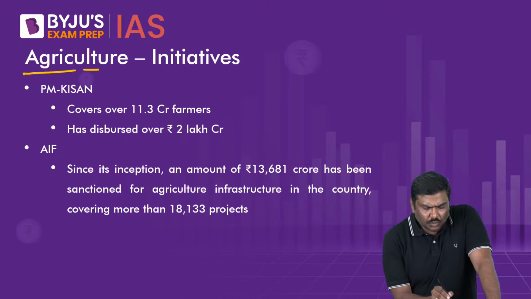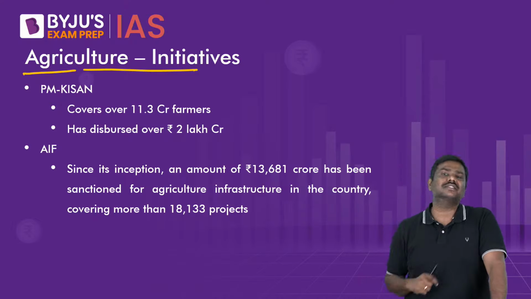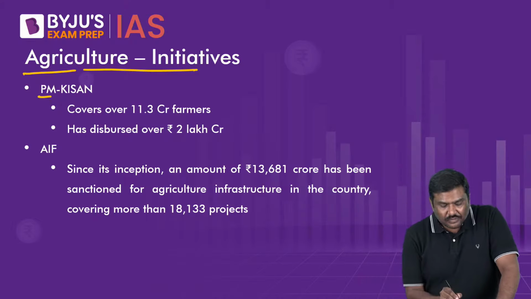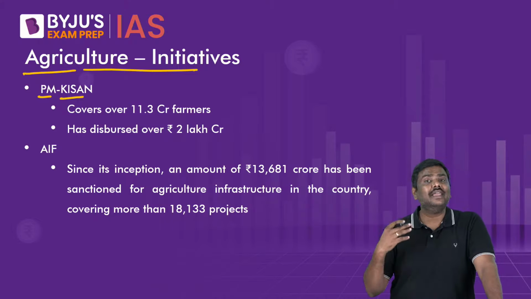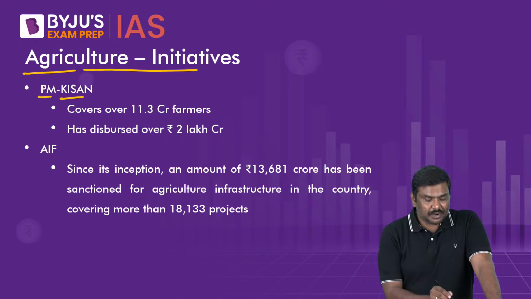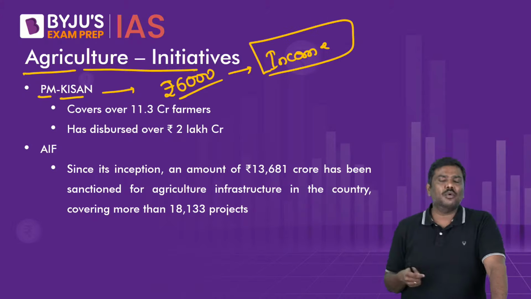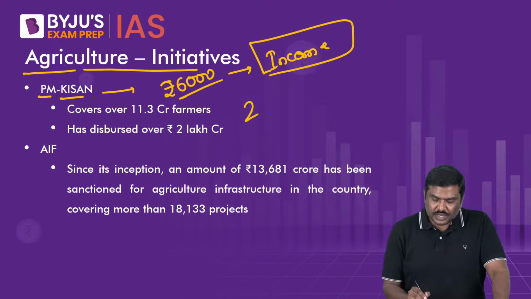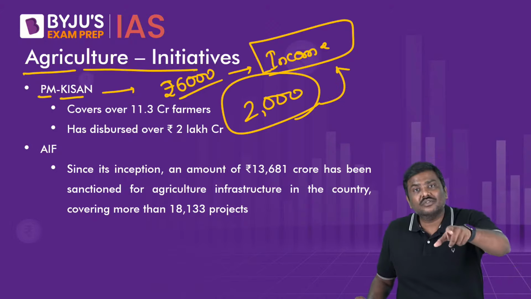Next, what are the other reforms, other initiatives that the Government of India has taken in the agriculture sector? One, the Government of India has launched Pradhan Mantri Kisan Samman Nidhi, the PM Kisan Initiative. Under the PM Kisan Initiative, the government basically provides 6,000 rupees worth of income support. Remember this. It provides 6,000 rupees worth of income support. In 3 installments of 2,000 rupees each, 6,000 rupees is transferred into the bank account of the farmers.